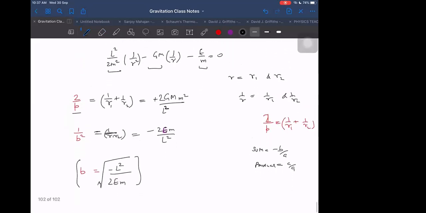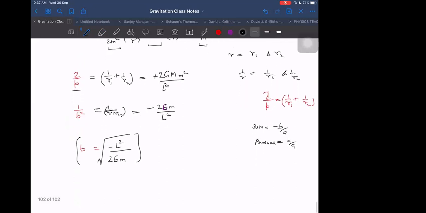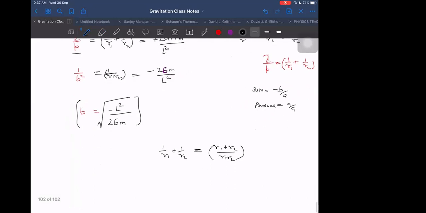So this is done. Okay, 1 by R1 plus 1 by R2. Now one more thing here. 1 by R1 plus 1 by R2, we can write it in terms of R1 and R2. And we know what R1 R2 is, and we know what R1 plus R2 is.